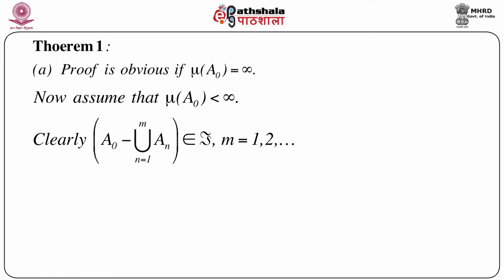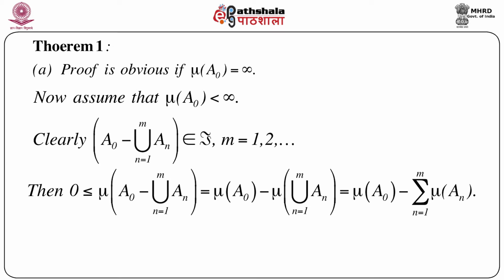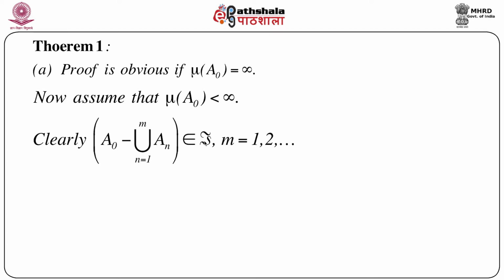Clearly A naught minus the union of An, n equals 1 to m, belongs to script F. Sometimes I write subset or belongs to, but basically it means that this entire set is an element of script F, which is a field.